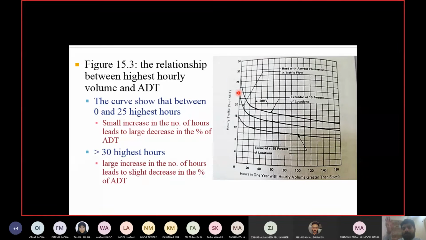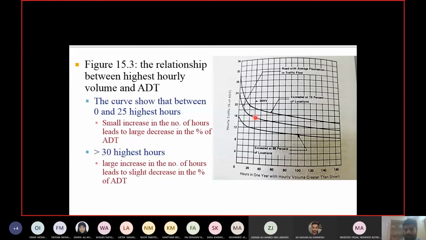1 out of 8,760 values. You see how low is the possibility of this value happening. So we don't go for the maximum as well. Which value do we go for? We go for the 30th value from the x-axis. So you pick 30 from the x-axis, go to the curve and see which percentage you have got.